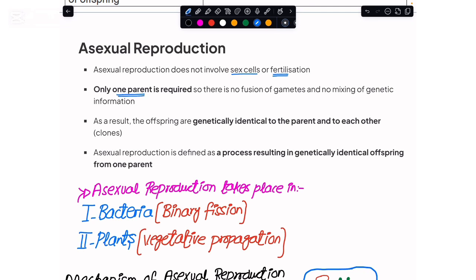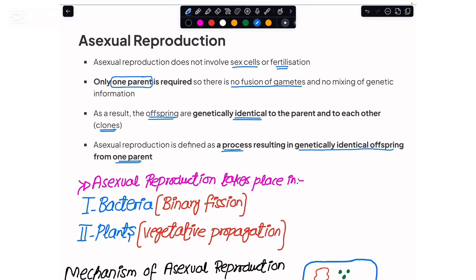That means there is no fusion of gametes and no mixing of genetic information from two parents. As a result, any offspring formed are genetically identical to the parent, or in other words, exact clones or copies of the parent. So to remember the definition, asexual reproduction is a process that results in genetically identical offspring, and they come from where?